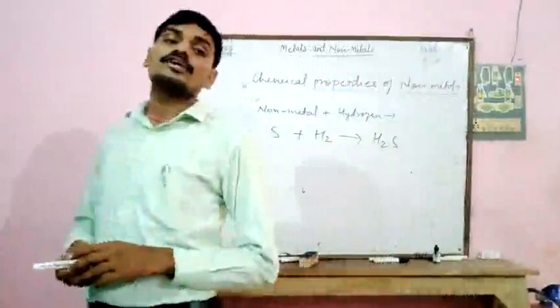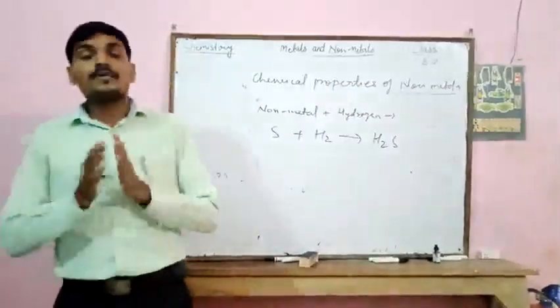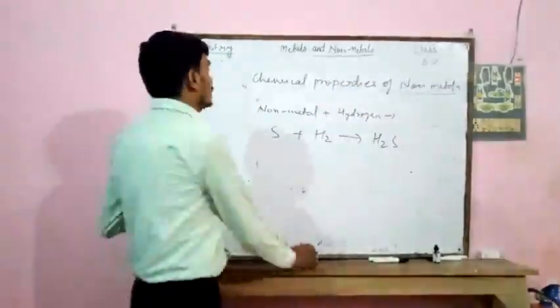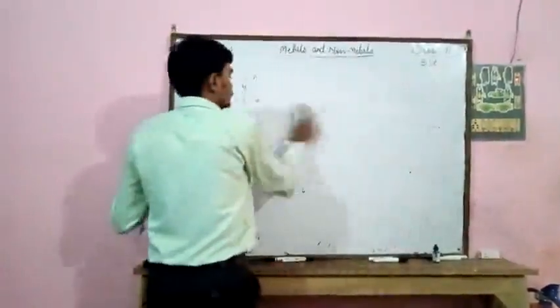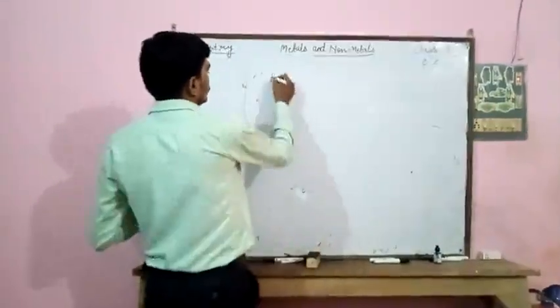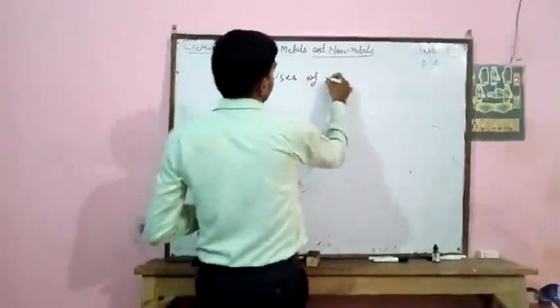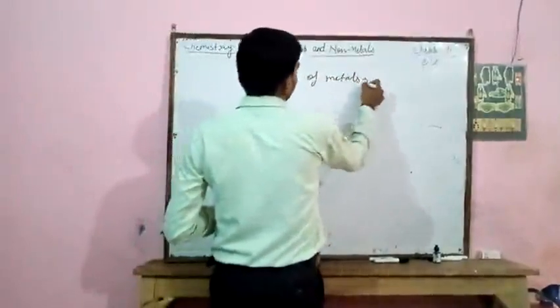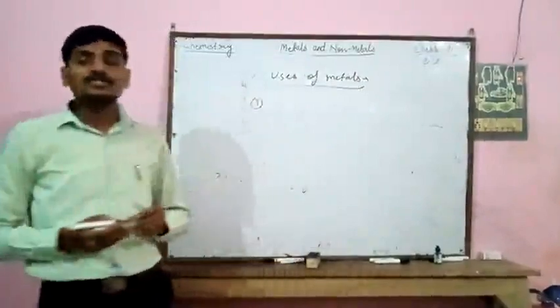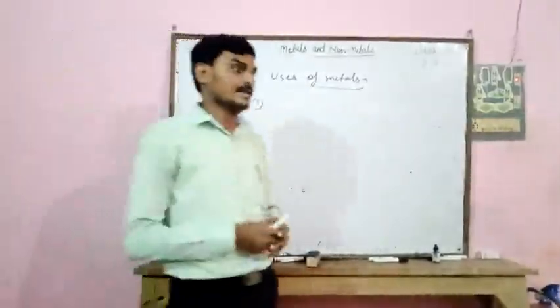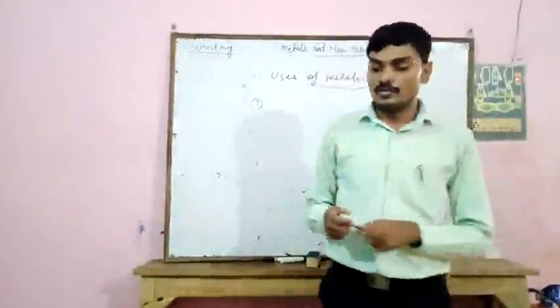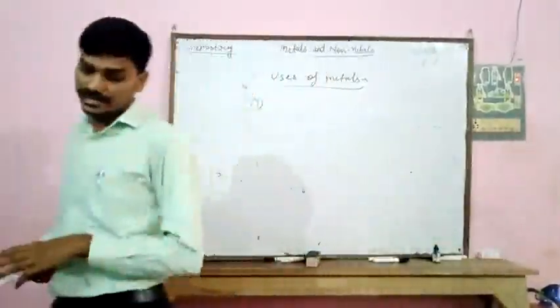Now what are the uses of metals? Our next topic is uses of metals. First use: copper and aluminum are used to make wires for electric current.